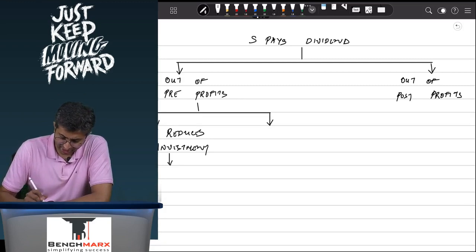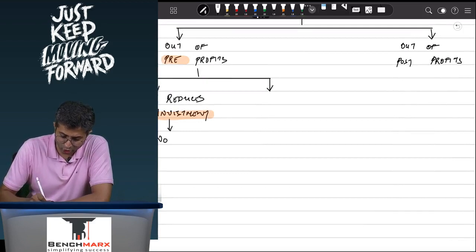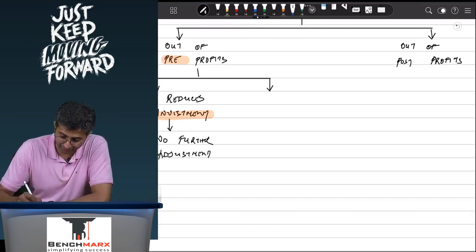Well, yes, the treatment is correct, and as a result it is out of pre-acquisition profits and we have reduced the investment, and hence there will be no further adjustment. However, it might happen that dividend is paid out of pre-acquisition profits, but P credits the profit and loss account. Is that the correct treatment?